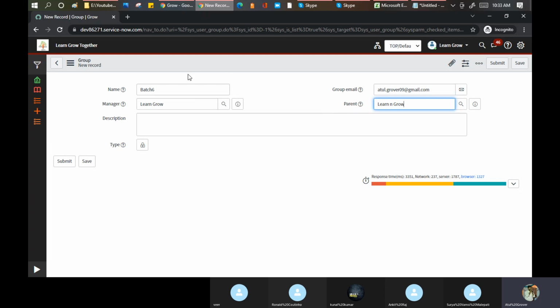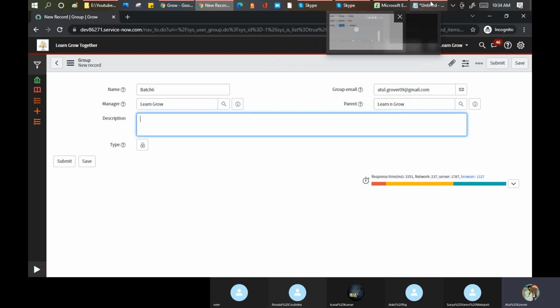Basically, in the first case, if you assign any incident to the parent, your child will also be able to access and work on that particular record. But practically you need to see it, maybe not today, but day after tomorrow, when we go into incident management in depth, then you can check this part. But remember this point here. Then you can put the description, which is the purpose of this group, and so on.